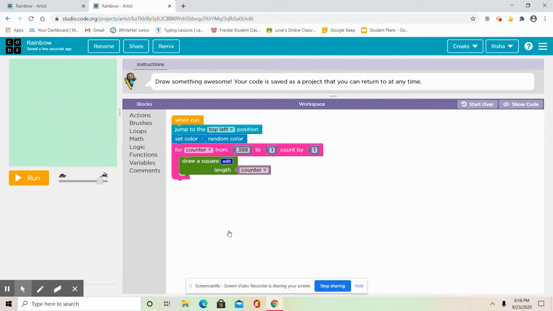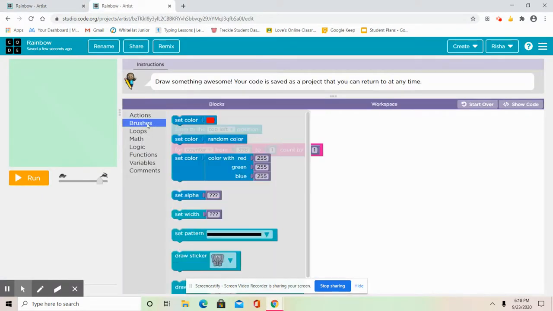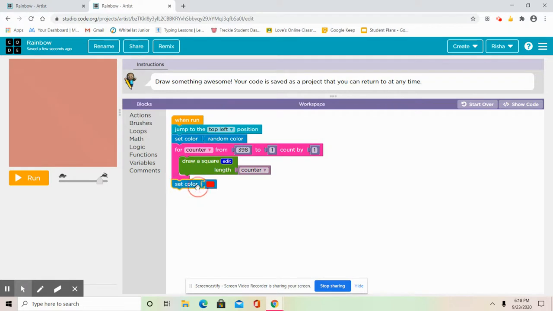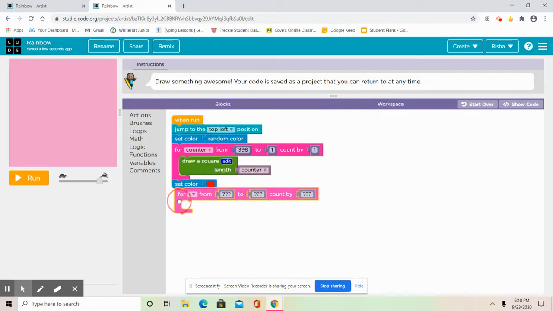Next is going to be our making of rainbows. So first thing, I'm going to make it like a real rainbow-wise color. So I'm going to start off with red. I'm going to go to brushes and set color to red. Okay. Next thing I'm going to do is I'm going to grab another for loop. Okay.